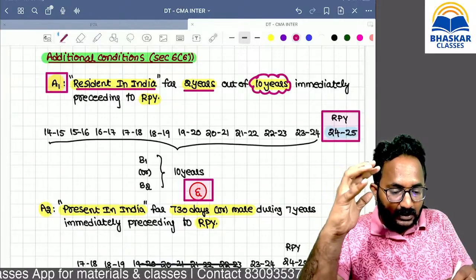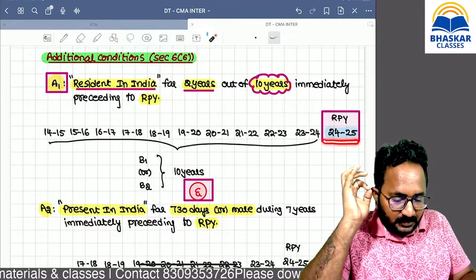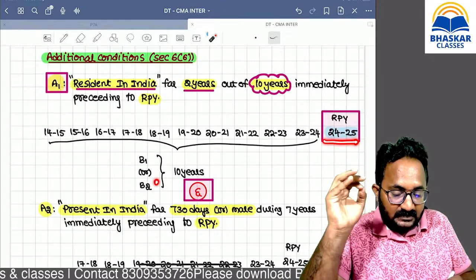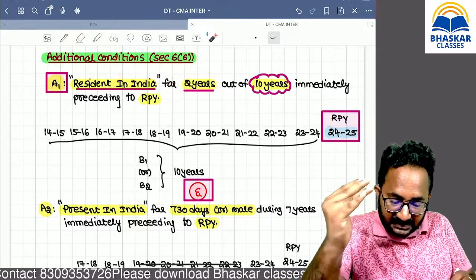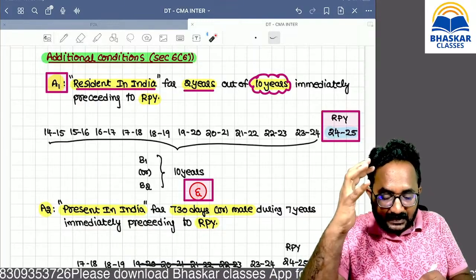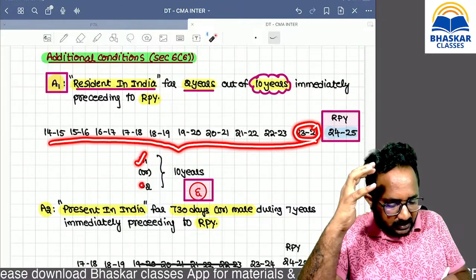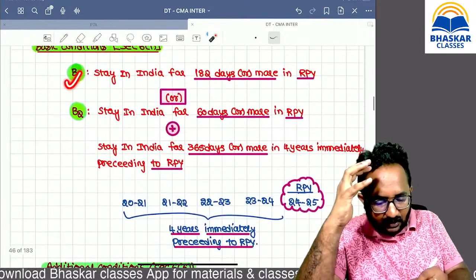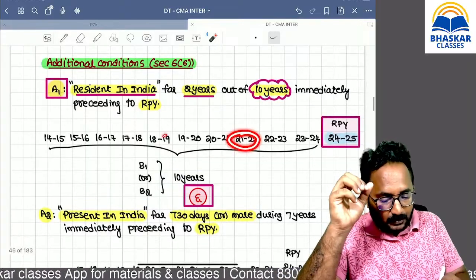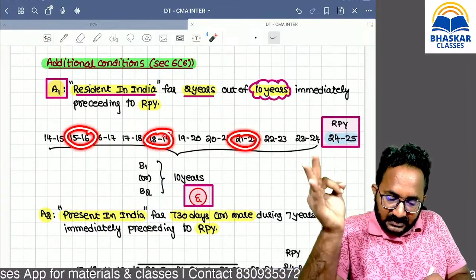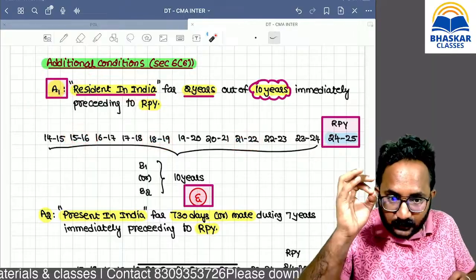Immediately preceding to the relevant previous year, 10 years, if you verified the residential status and out of that, 2 years you got an answer as a resident in India, that's enough. Many students have the doubt, sir, how to find out the residential status for 10 years? For every year, please apply basic condition 1 or basic condition 2. If any one of the conditions is satisfied for that year, I got an answer as a resident. That's why out of the 10 years, he is a resident for at least 2 years. That's why A1 is satisfied.